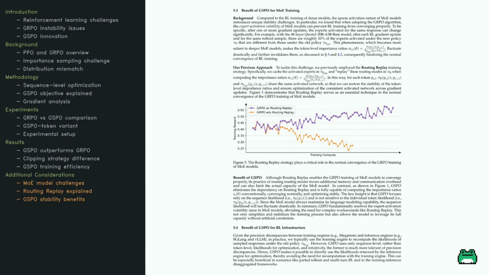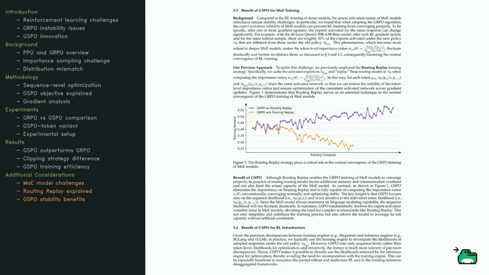Here's where GSPO shines. It doesn't rely on routing replay. Instead, it focuses on sequence-level likelihoods, which are more stable and don't fluctuate wildly. This makes GSPO a more efficient choice, simplifying the process and allowing the model to use its resources fully.